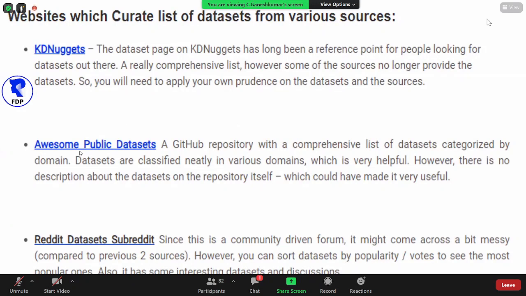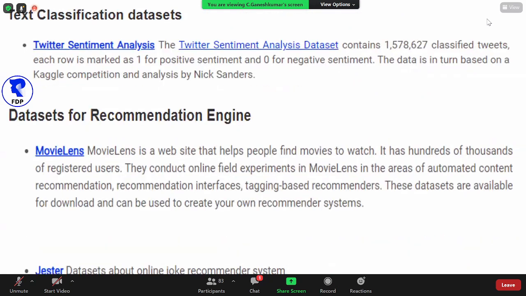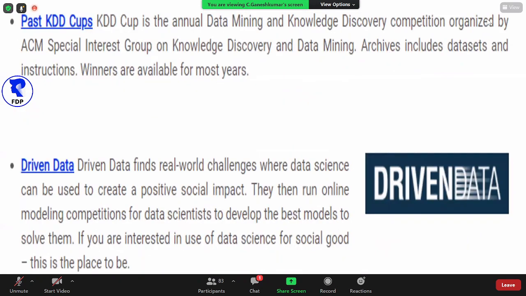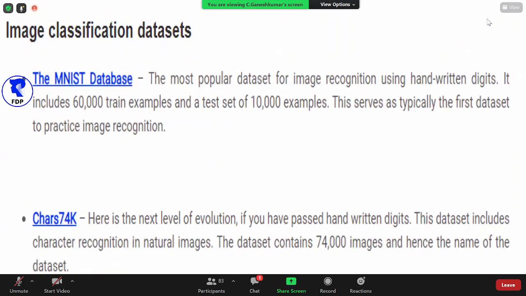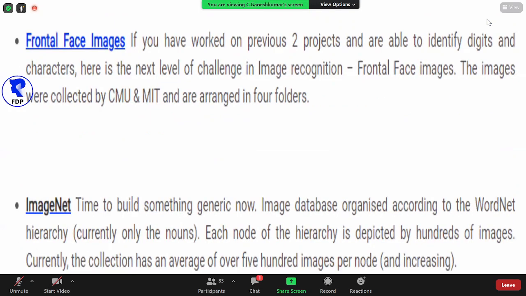Another one is called Awesome Public Datasets. Here also we get a lot of data, very clean, without any missing values. Proper data will be there. And Reddit data sets will also be available. I'll share this PPT and also these links. You can Google them and you will get them. My suggestion is you go with the Government of India data set. Another one is Kaggle, Analytics Vidhya, KDnuggets, and Past KDD Cups. These are the key websites for getting more data.